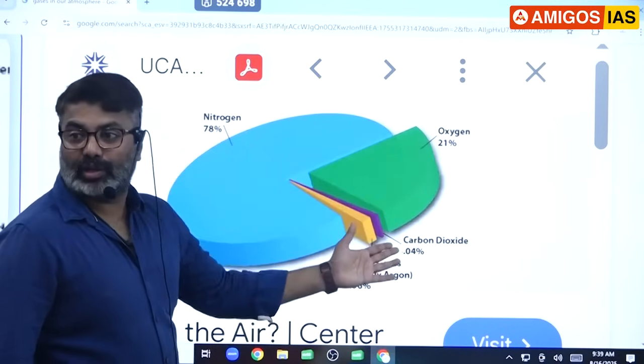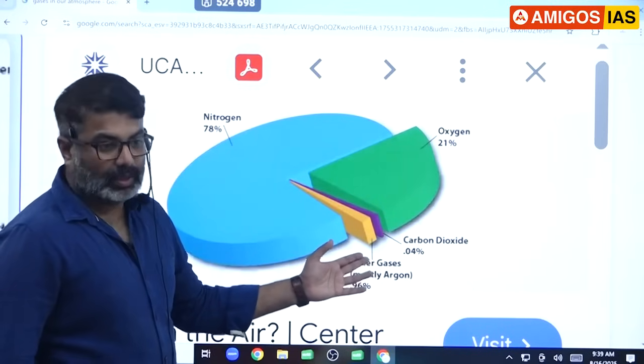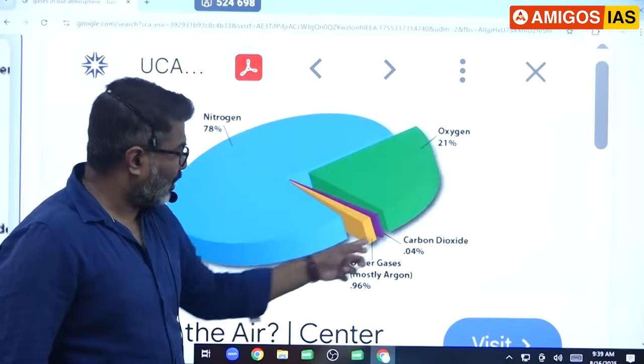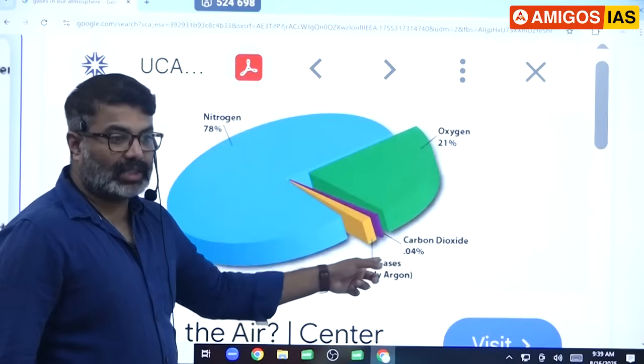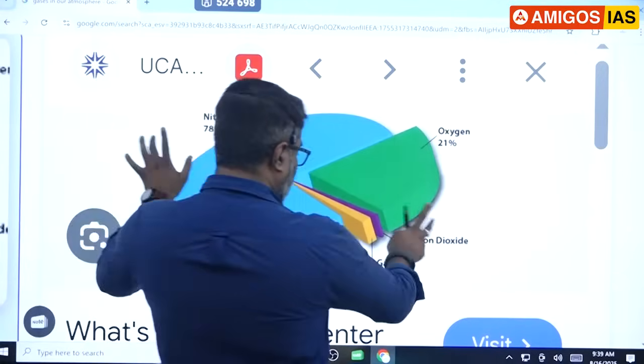Then comes argon, then carbon dioxide. So these two will become 99. In less than 1% we have argon, carbon dioxide, and other gases. Okay.